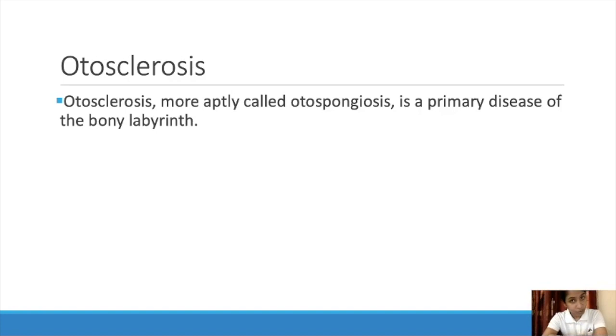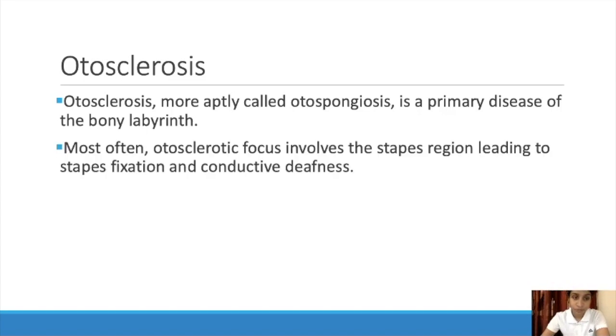There are three bones, right? That also will get affected, especially the stapes. Malleus, incus, stapes. The stapes is connected to the internal ear, right? That's why it is also getting affected. So otosclerosis is also known as otospongiosis. It is because the bone will convert into a sponge-like structure. That's why it is known as otospongiosis or otosclerosis.